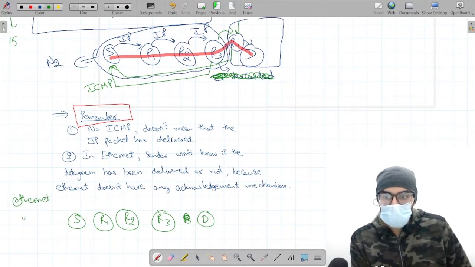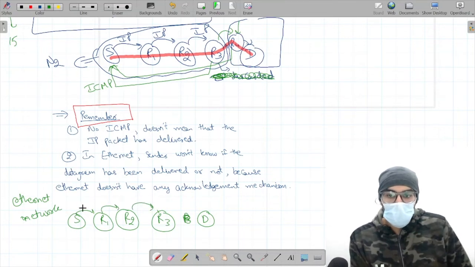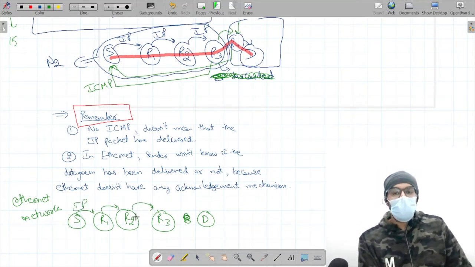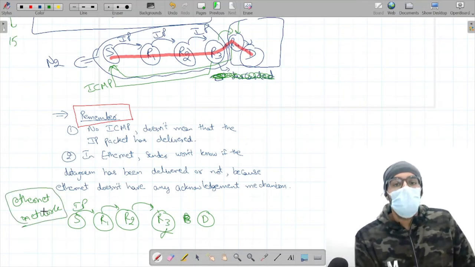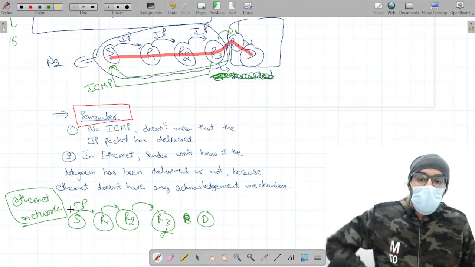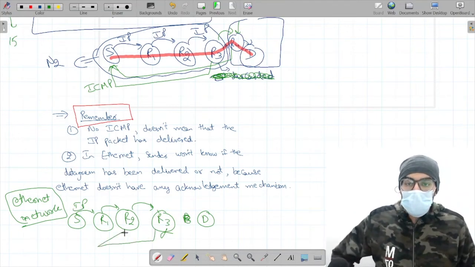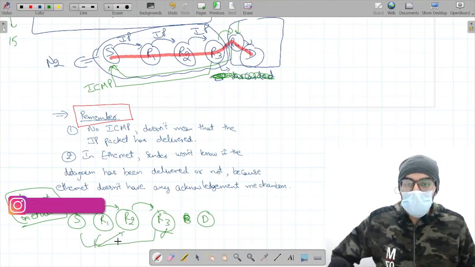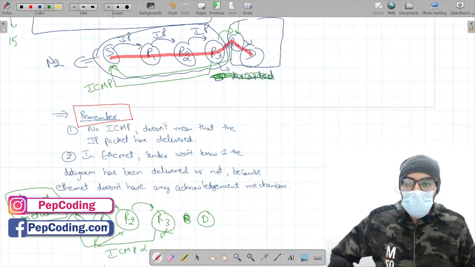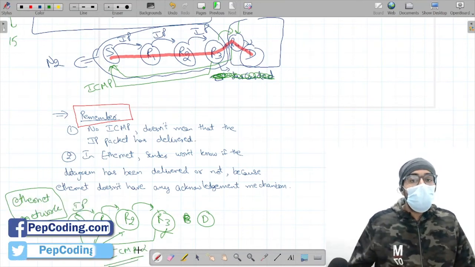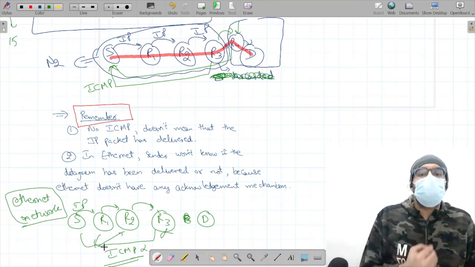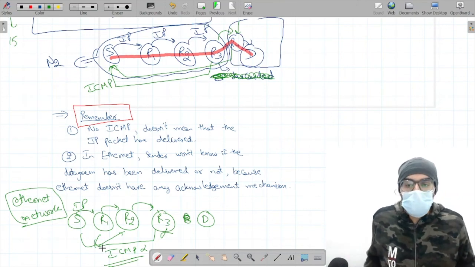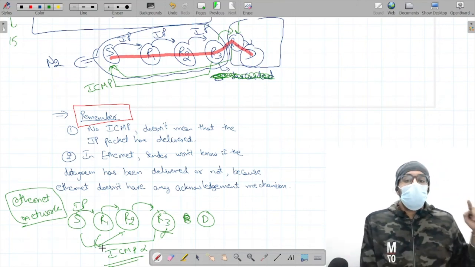Now, because of some reason, the packet sent by the sender got discarded by router R3 at this point, and this is in the Ethernet network. Now R3 won't be sending any ICMP message back to the sender through router R2 and then R1. The reason for that is, in the Ethernet network, there is no concept of an acknowledgement mechanism. There is no concept of ICMP in the Ethernet network. This you need to remember.